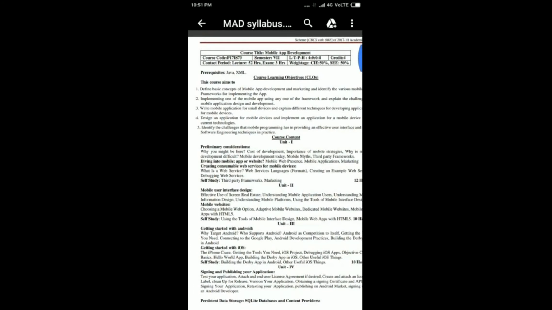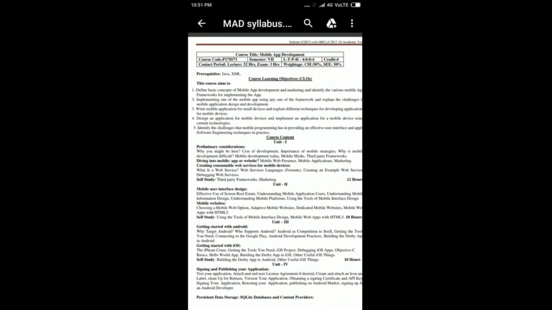Unit 1 contains preliminary considerations of mobile app development, like why we should develop an app, their marketing, and frameworks for implementing the app, and creating web services for mobile devices with an example.